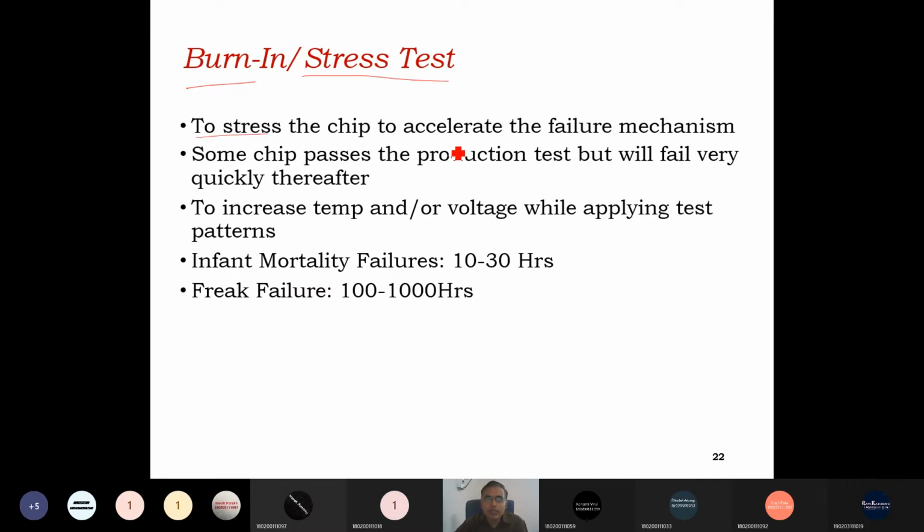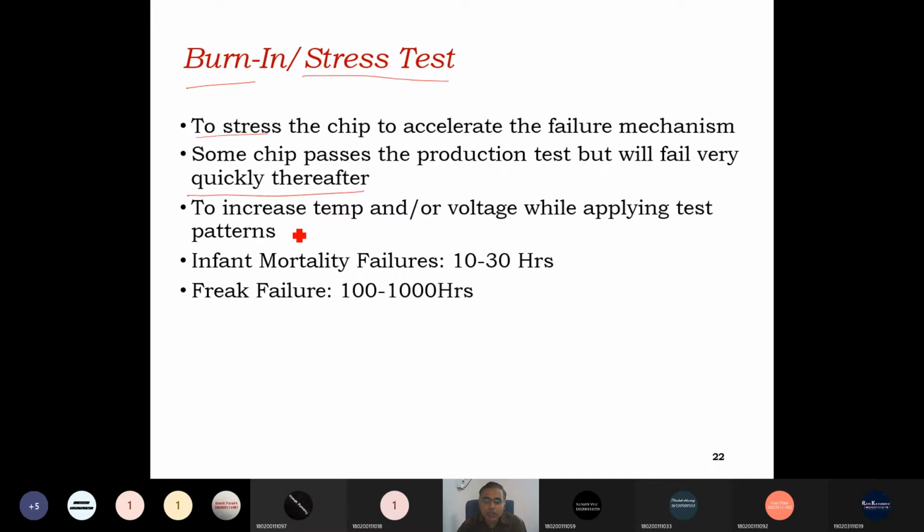So to trace the chip and accelerate the failure mechanism, some chips pass the production test but will fail very quickly thereafter, right? Initially the chip passes, but once you put it into the system and run it in a different environment, then it fails, right? So we need some burn-in or stress test to increase the temperature or voltage by applying the test pattern.